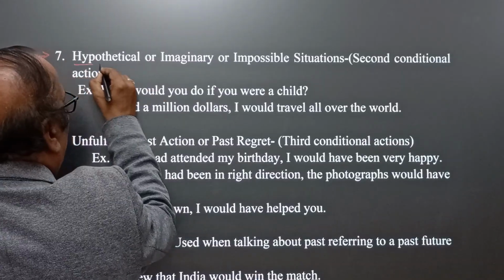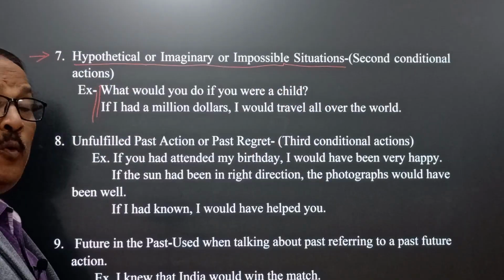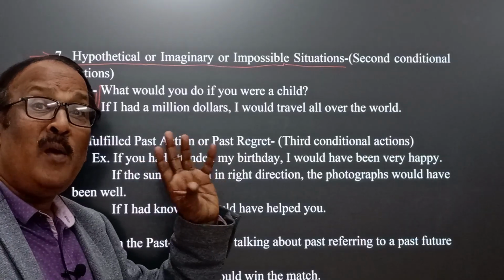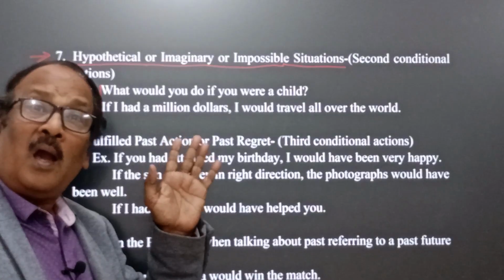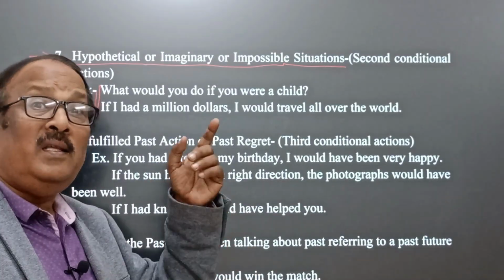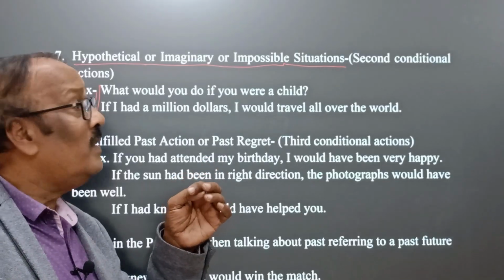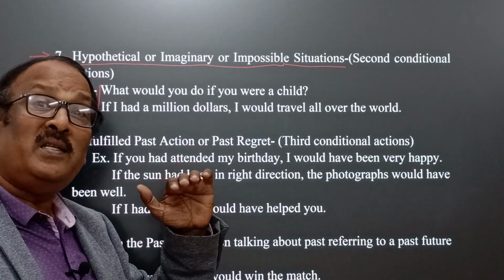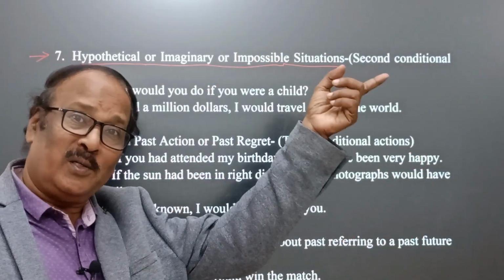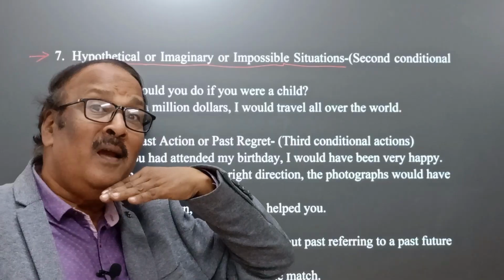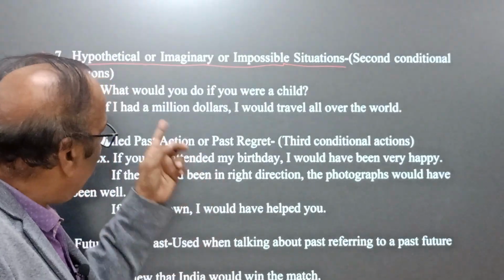Point 7. Hypothetical or imaginary or impossible situations. Whenever we express any hypothetical or imaginary or impossible action of present, in this case we use conditional clause of second type. It means imaginary action of present and its result in future. We will discuss this idea in a complete manner in the later episodes.